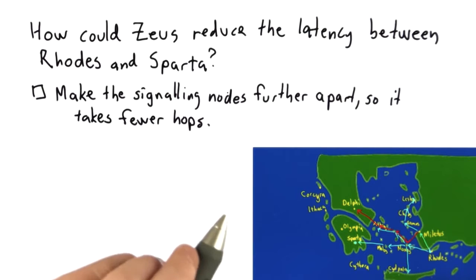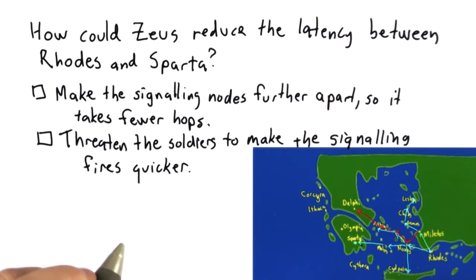You can make the signaling nodes further apart. So instead of going from Rhodes to Naxos to Milios to Sparta, maybe it would only have to go one hop. There would be a new island in the middle here, and it could go from Rhodes to the new island and then to Sparta. He could threaten the soldiers at all the signaling points and scare them into working harder so they start the fires more quickly when they need to send a message.